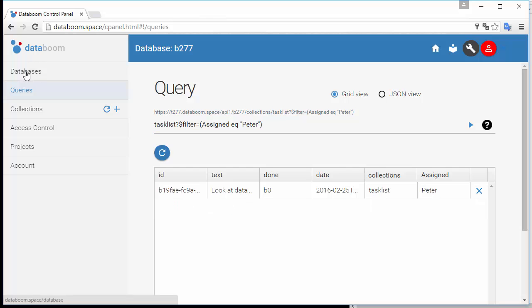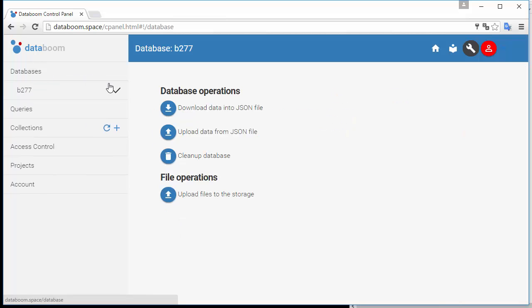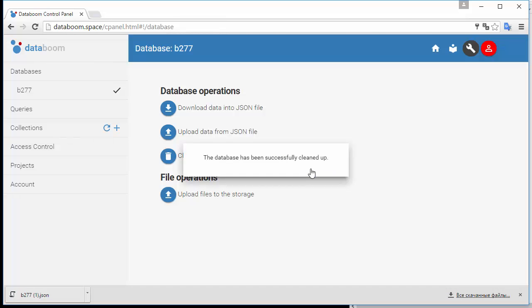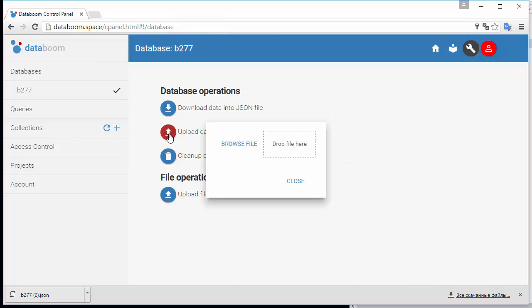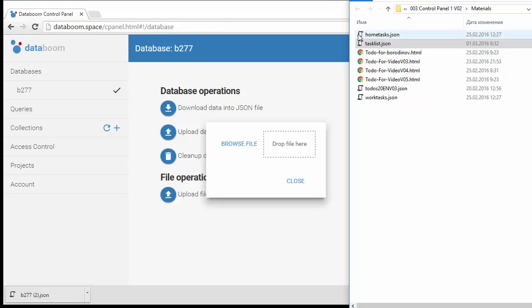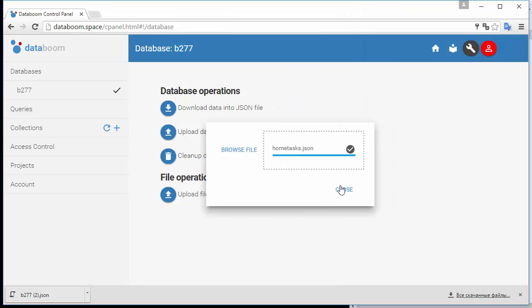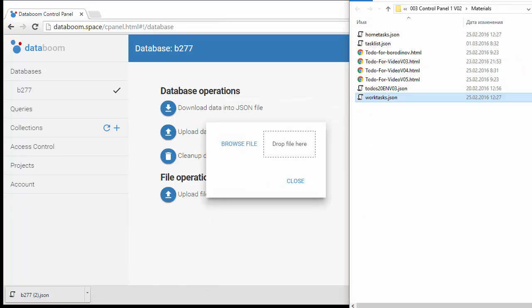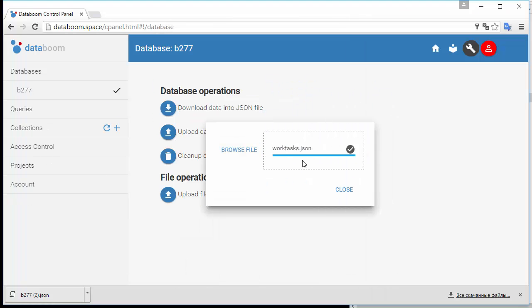In the Databases section, you can download the entire database into a JSON file, clean up the database, that is, remove all data from the database, upload data from JSON file, incremental upload is supported. You can add data bit by bit.